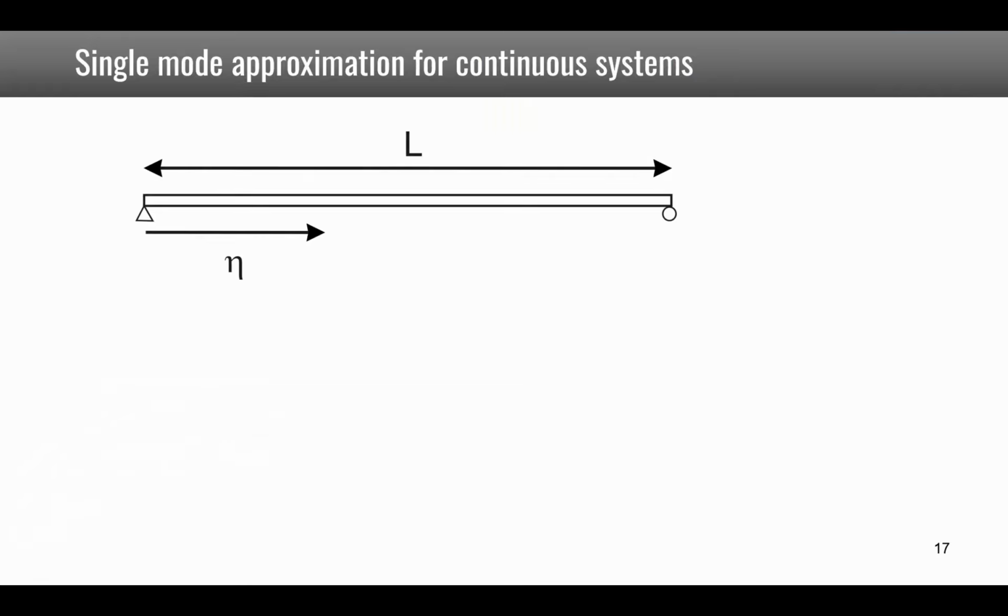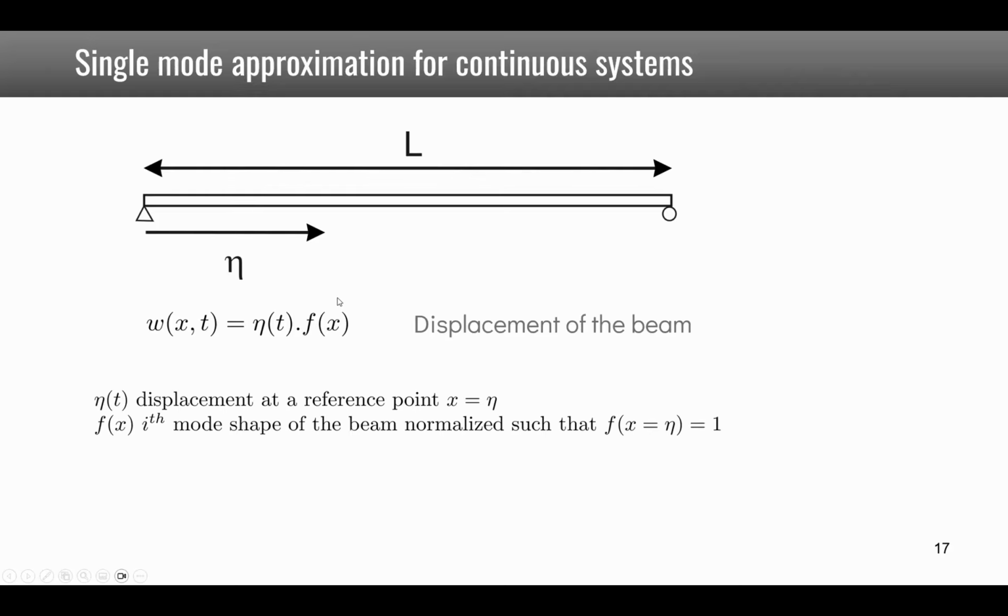So we consider this beam, which is of length L and simply supported in this example, and the displacement w(x,t), where x is the coordinate along the beam, is supposed to be decomposed into two functions, one function of time, eta(t), and one function of space, f(x).